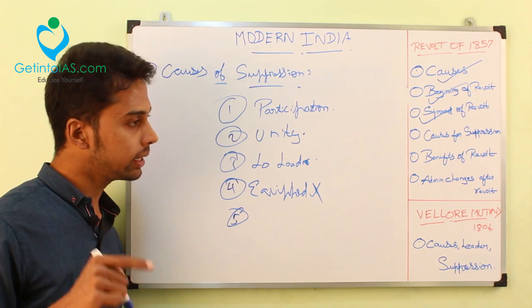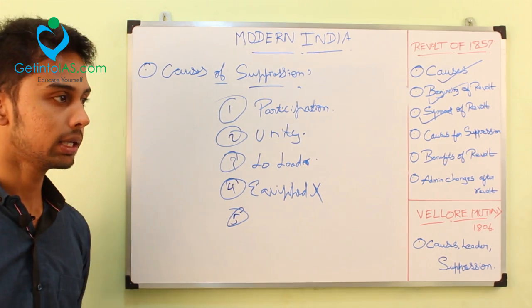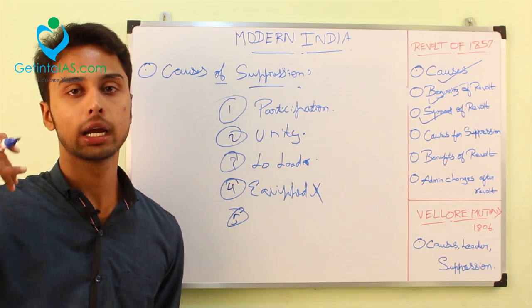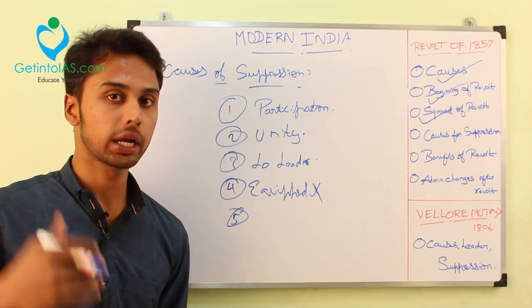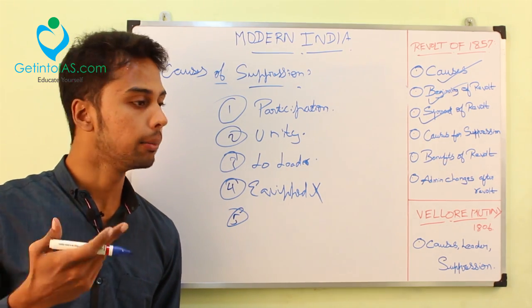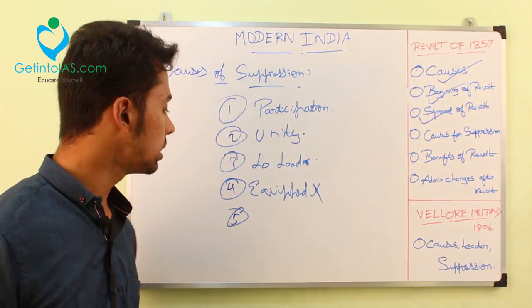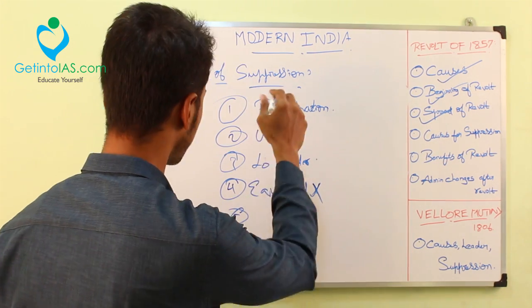Also, the main advantage for the British is they had the telegraph at that time. With the help of the telegraph, they used to inform where the revolt was happening and who was taking it forward. Like that, they used to communicate easily. But the Indians didn't have anything. They didn't have any mode of communication, right? So that was also a main cause of the suppression.